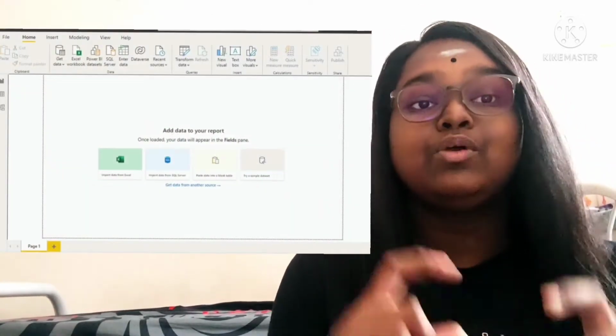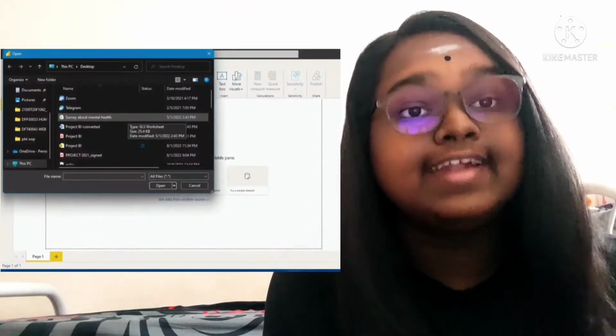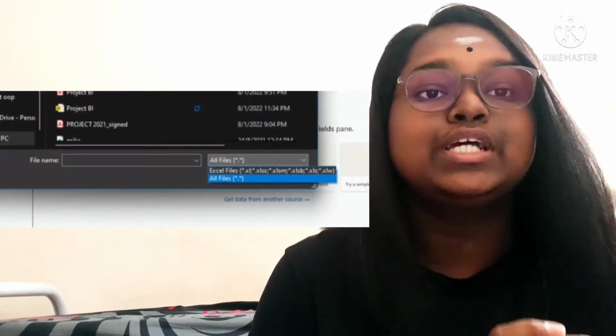So how to do it? Open your BI desktop, there will be a display showing something like this, and there will be an option which is import data from Excel. Click the option and there will be a pop-up showing the documents that you have in your PC. On the pop-up, at the right side below, you should click all files so that BI desktop accepts all kinds of files, and you can search for the Excel document that you want to create a dashboard for.